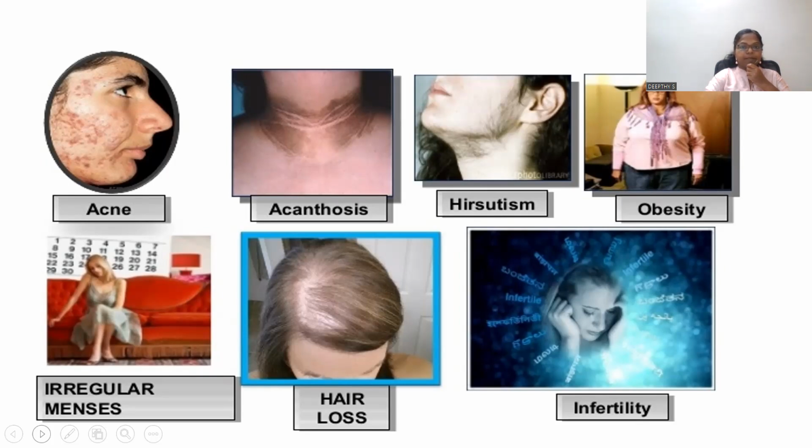Then irregular menses, either oligomenorrhea or dysfunctional uterine bleeding, is also seen. Then hair loss. Male pattern hair loss is seen due to the increased testosterone or hyperandrogenism. Then infertility is also seen due to PCOS. So these are the symptoms seen in cases of polycystic ovarian syndrome.